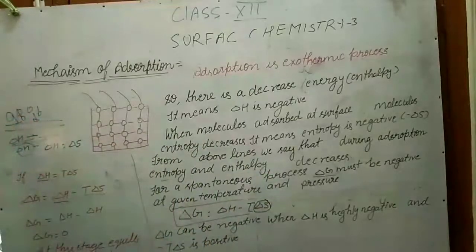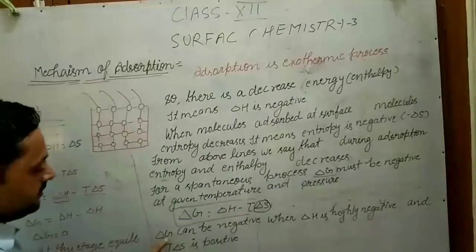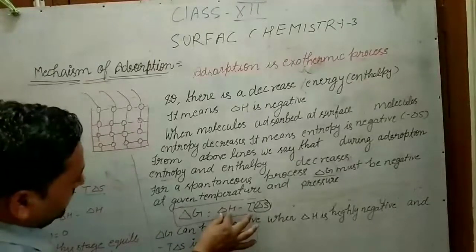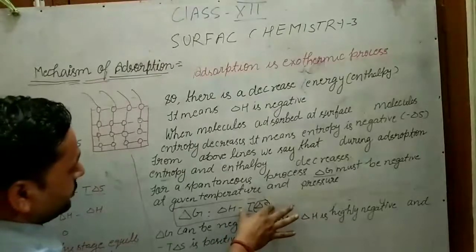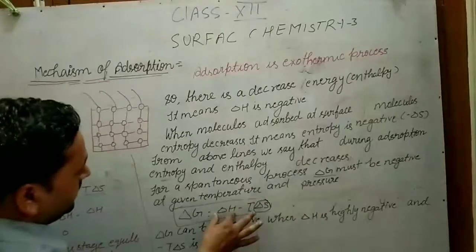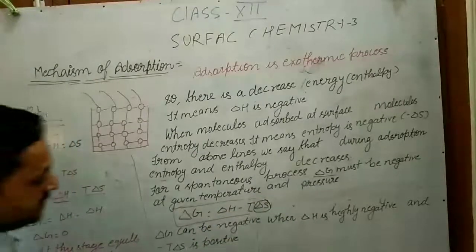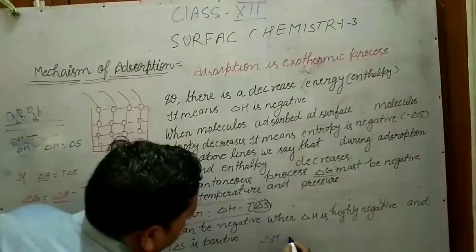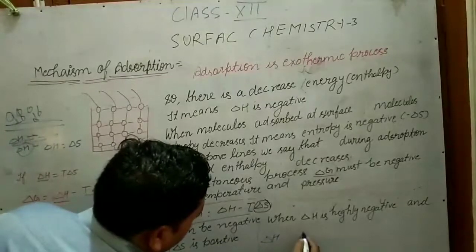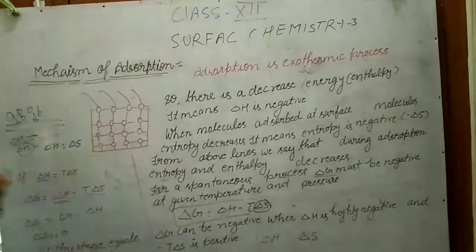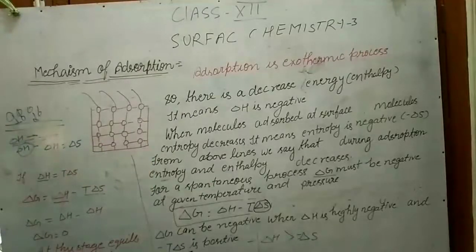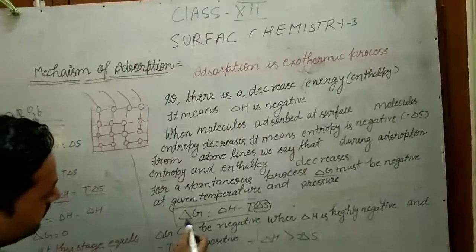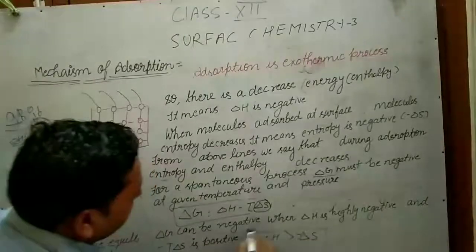For delta G to be negative, delta H should be highly negative, and the T delta S portion should be positive. If delta H is highly negative compared to T delta S, then there will be a spontaneous process. In that case, delta G will be negative. You may note it.